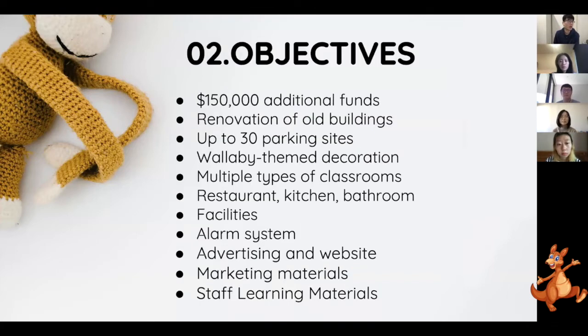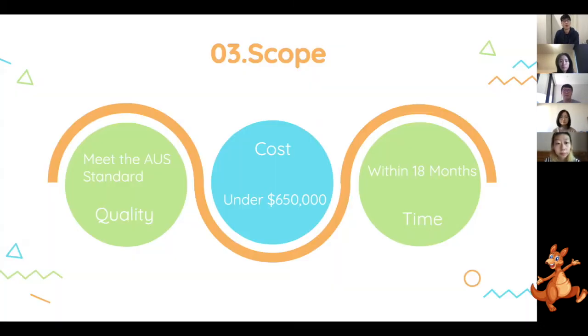And here are our objectives, such as additional fundings, renovation, alarm system, and types of materials. Our project main scope is quality, cost, and time. In terms of quality, all materials and equipment in our project should meet the Australian standard.